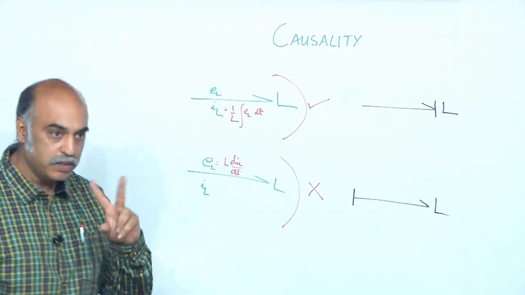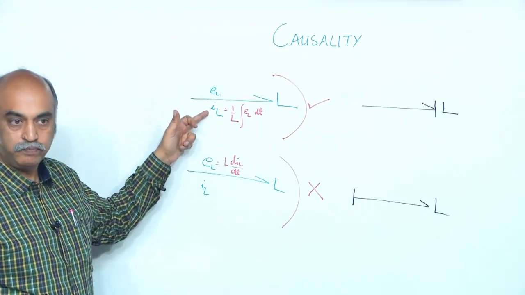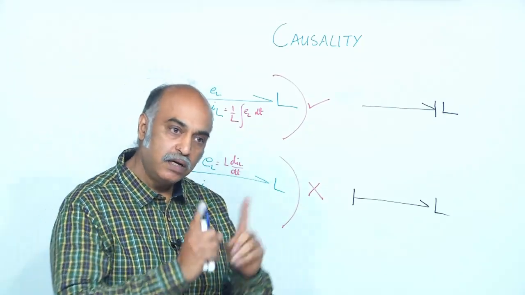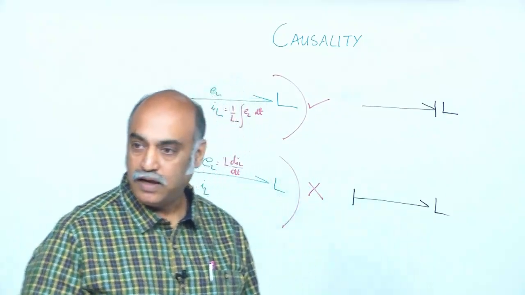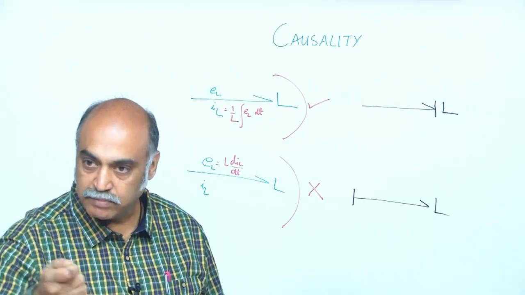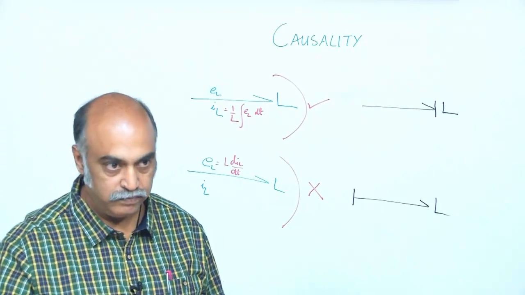You have two possibilities, because there are two power variables. Every bond has two power variables, and therefore every bond has two ways of obtaining the equation. Either effort can be the cause variable or flow can be the cause variable.